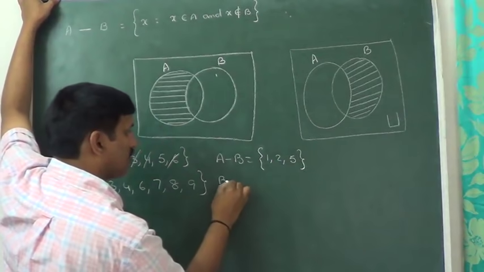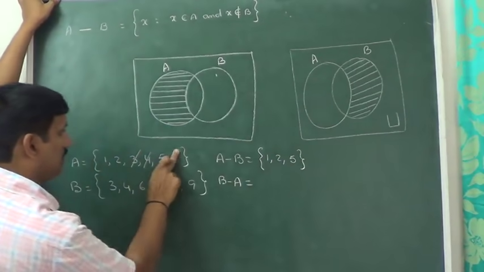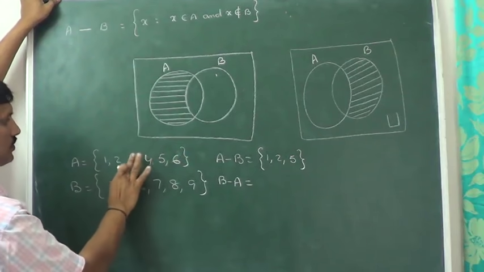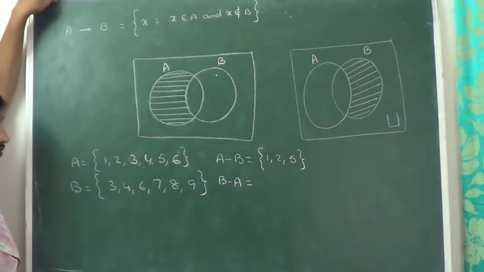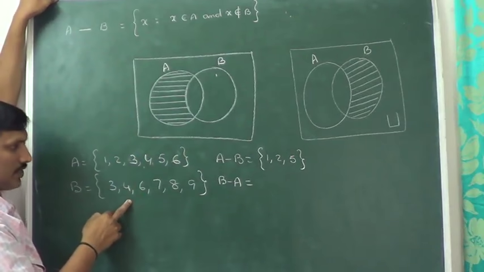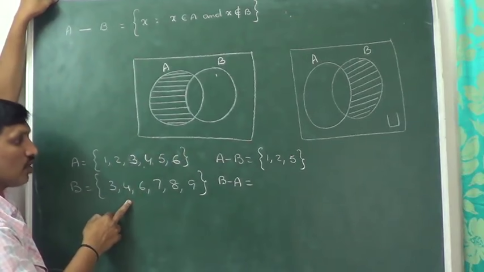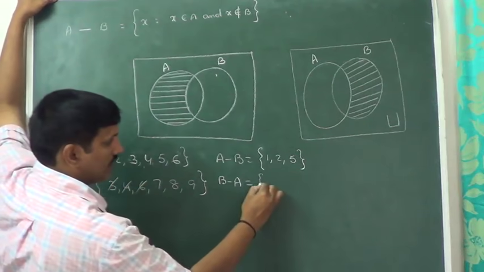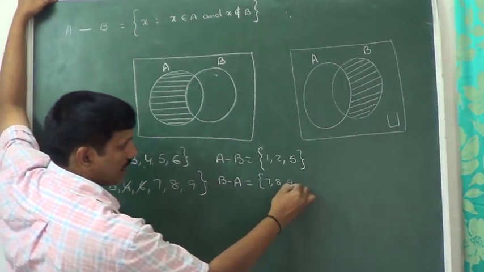Now you want to find out B minus A. Then B minus A means how to do? What is B minus A? From B, the elements of A we have to remove. Then what is left? 7, 8, 9.